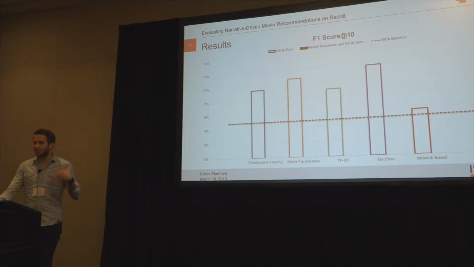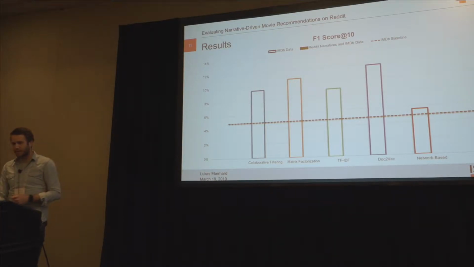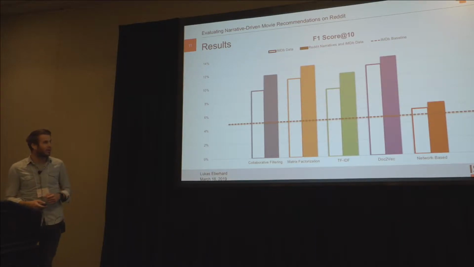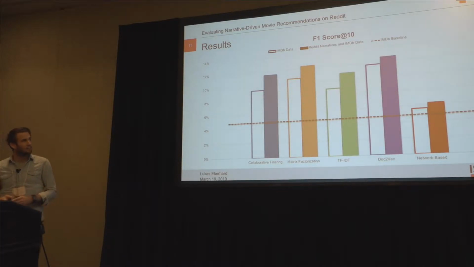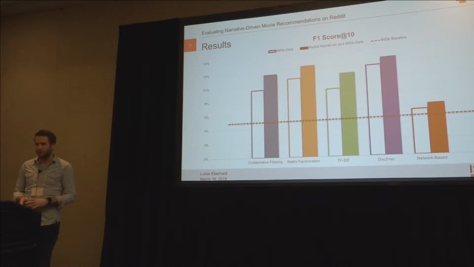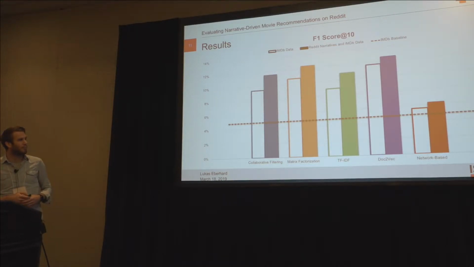And we additionally add the Reddit narratives for the post-filtering and re-ranking. We could gain a performance boost for all of our 5 approaches. The best performance was obtained with the Doc2Vec approach and the matrix factorization approach.